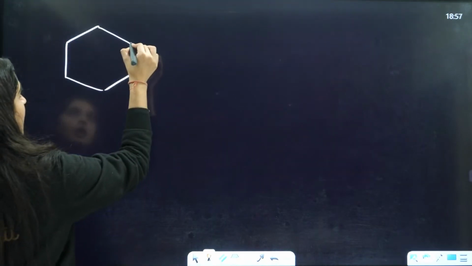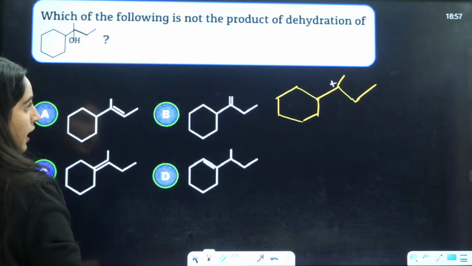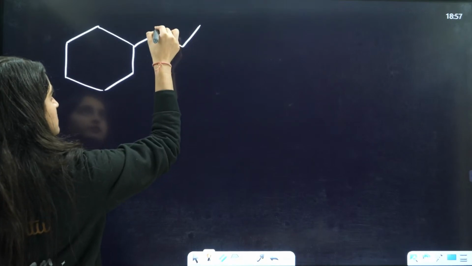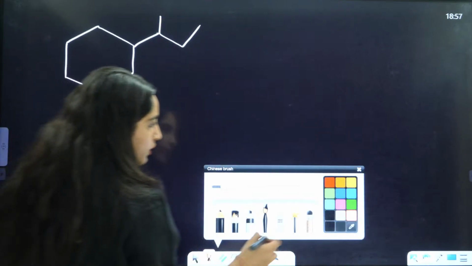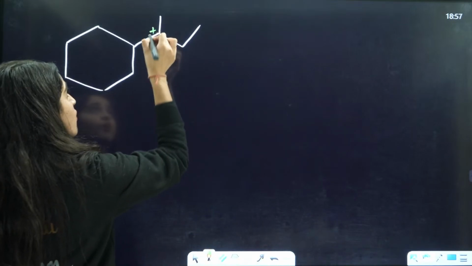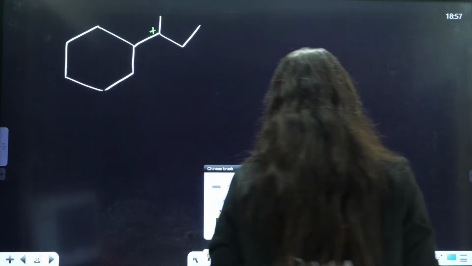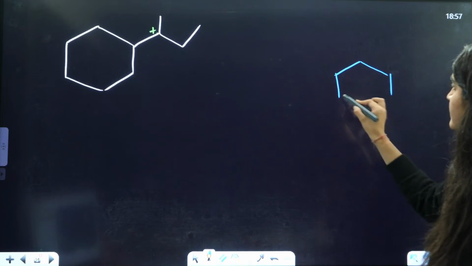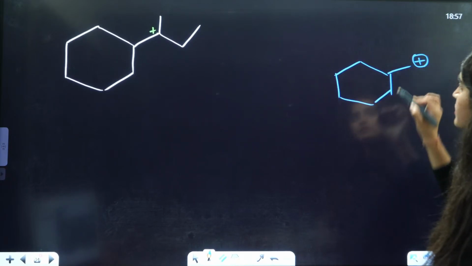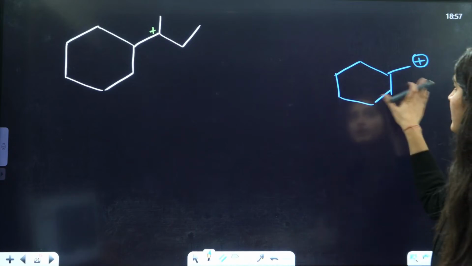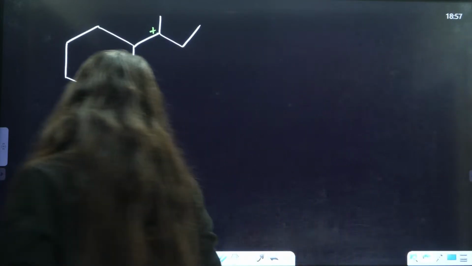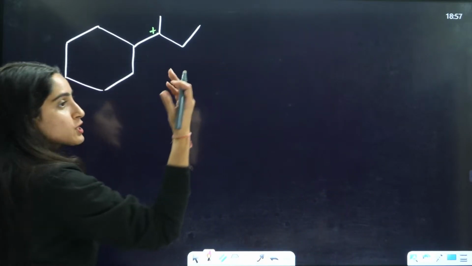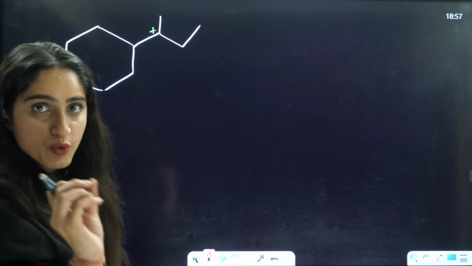This is positive. This is a very good question. Now, I told you one concept, that whenever you have something like this, what will happen? Expansion will happen or contraction will happen. But firstly you need to answer whether expansion will happen or not. That is the first question here.